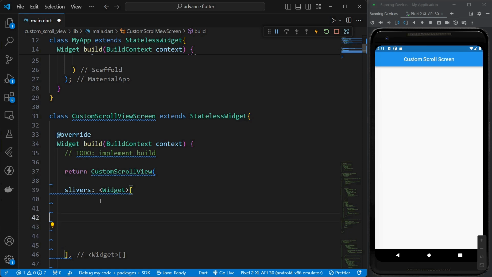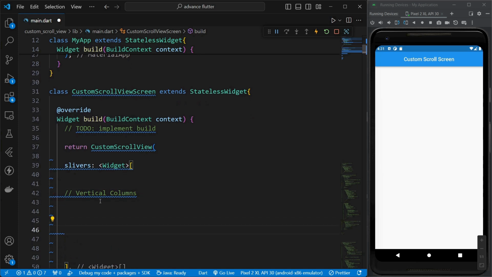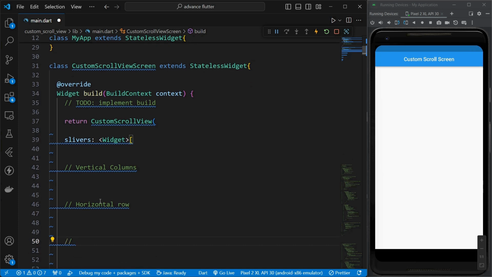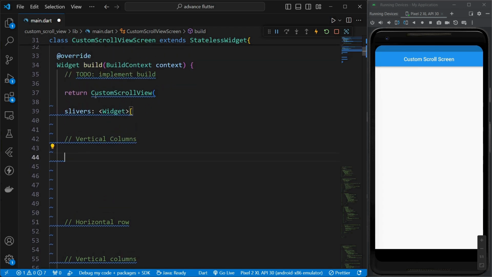And now what we want, first we want our vertical columns. So I'll write vertical columns. Then we require a horizontal row. So horizontal row. And then again we require the vertical columns. So I'll type vertical columns. Okay, so to remove these blue lines, we can use the const keyword over here. So I'll type const, but this is a custom scroll view, so later we have to remove this const.